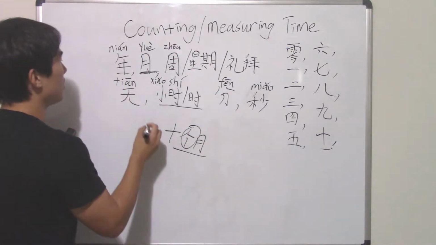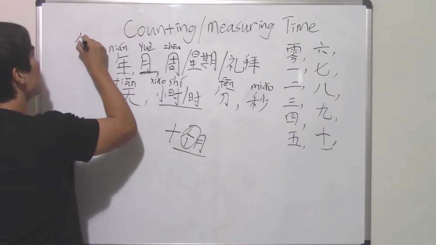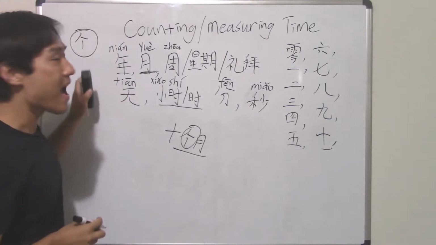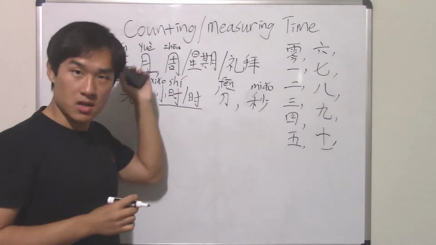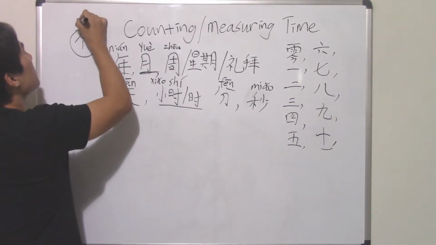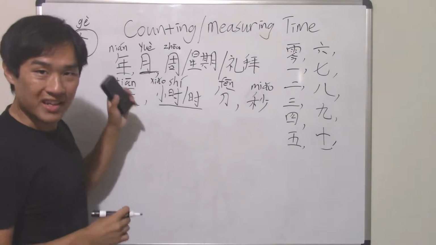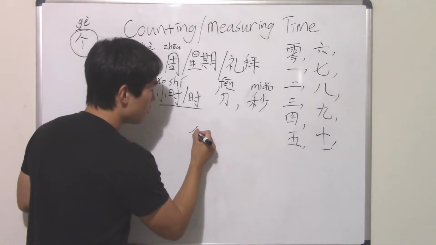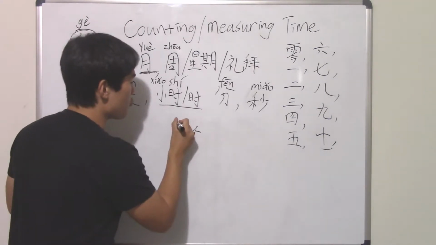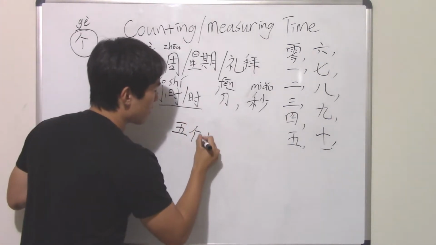So I'm gonna put 个 here. Okay, and that is for 月, and I'm gonna put the pinyin here too. 个. You can also put the 个 in front of 小时 too. So let's say 5 hours, right? 5个小时.